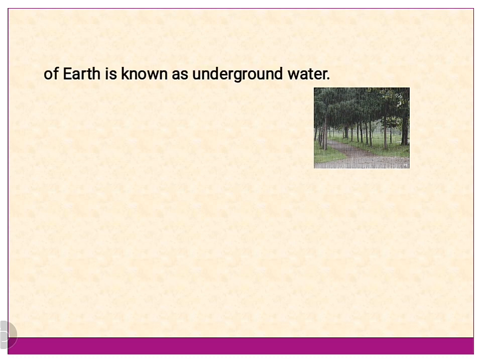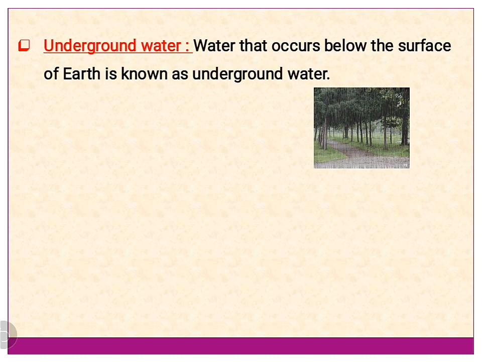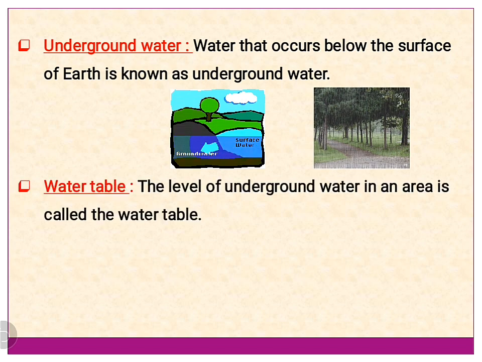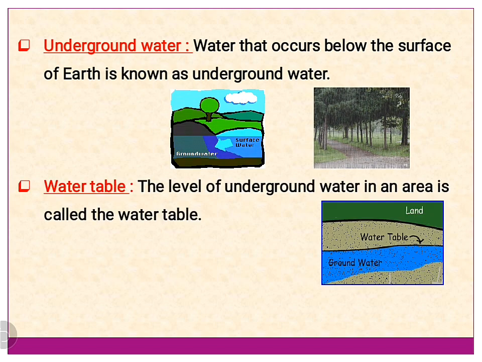My dear children, you might have seen that when it rains, some of the rainwater seeps into the ground and passes through the soil. So, the water that occurs below the surface of the earth is known as underground water. And the level of this underground water in a specific area is called the water table.